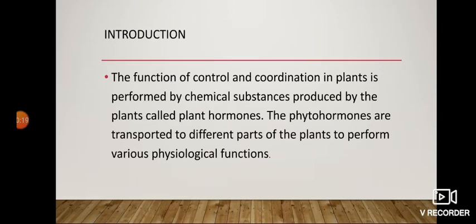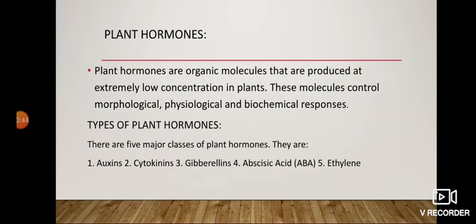Introduction. The function of control and coordination in plants is performed by chemical substances produced by the plants, called plant hormones. The phytohormones are transported to different parts of the plants to perform various physiological functions. Now, we see about the plant hormones in detail.